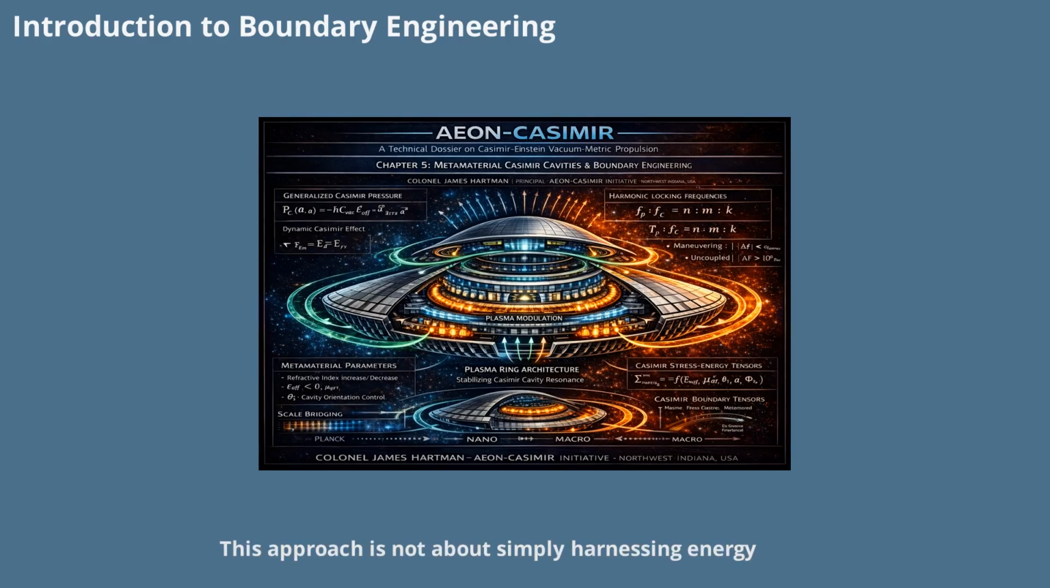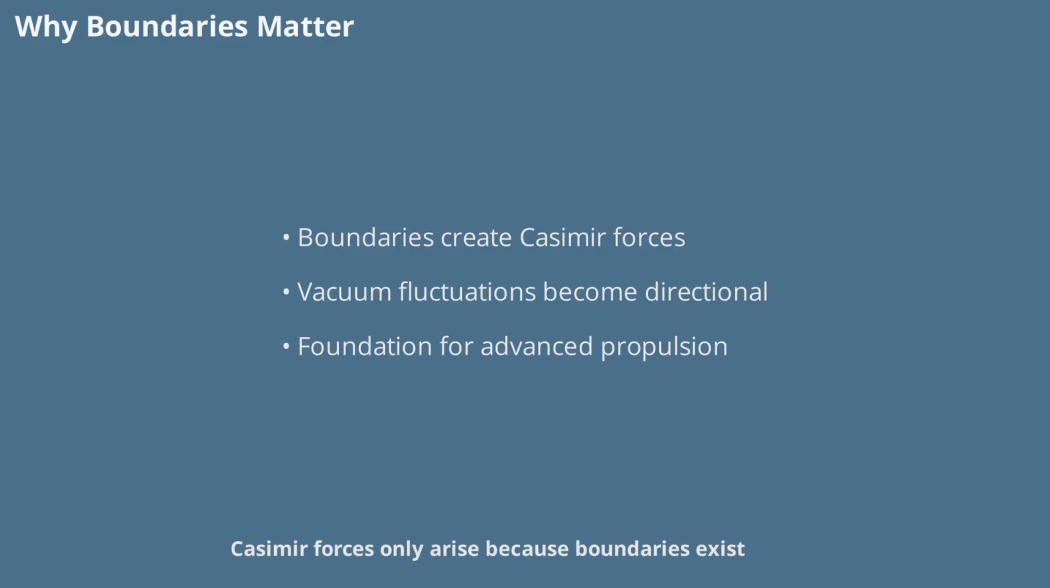This approach is not about simply harnessing energy, but about redefining how boundaries can be used to manipulate the very fabric of reality. Let's begin by understanding why boundaries are so crucial in this revolutionary propulsion system. Casimir forces only arise because boundaries exist. Without these engineered boundaries, the quantum vacuum remains perfectly balanced. No directional forces, no propulsion.